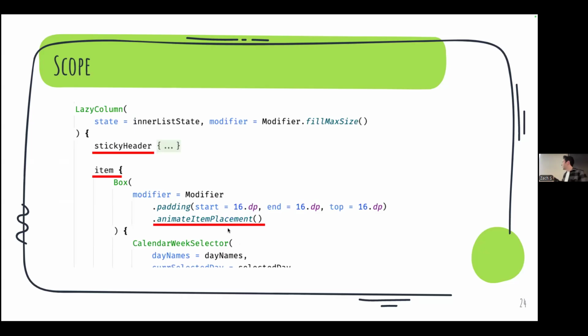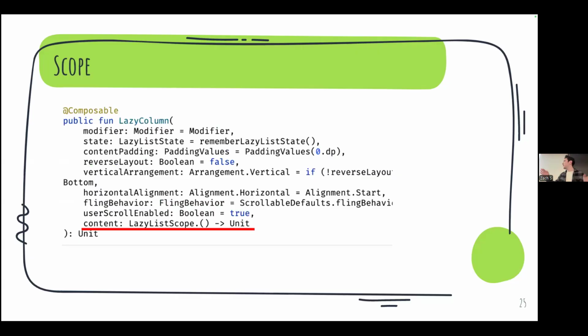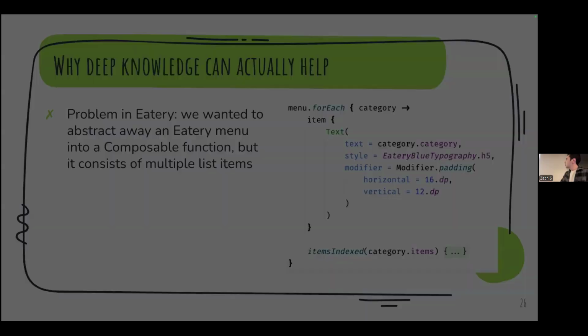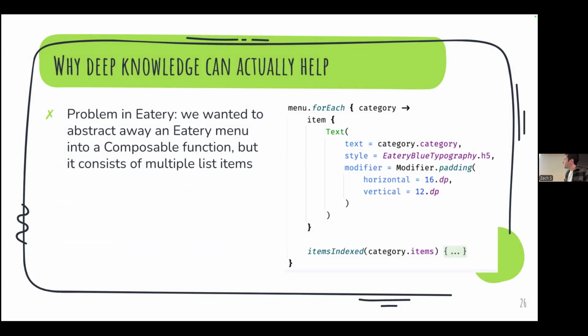So breaking down the magic of how Jetpack Compose works, it's not only cool to understand, but it can also be practically useful. And I'll show you an example. This is a problem that we faced in Eatery, which is that we had this screen that was a giant lazy column, and we wanted to be able to scroll through this screen very efficiently.